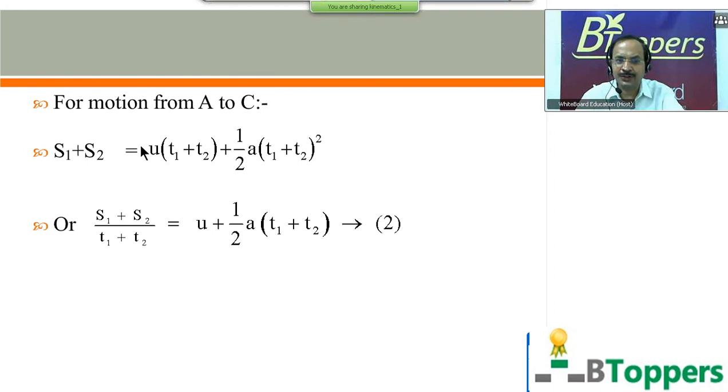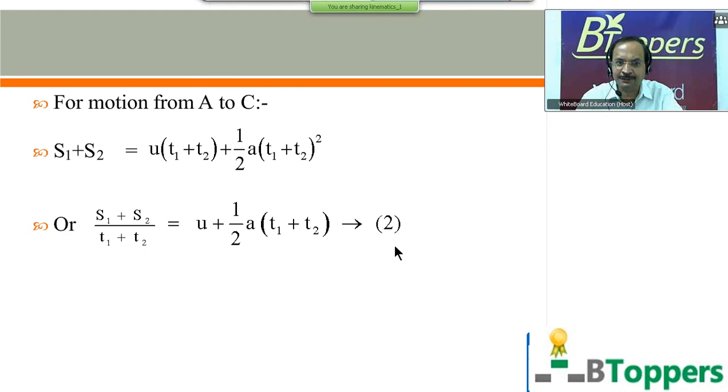Using s equal to ut plus half at square, s1 plus s2 equal to u into (t1 plus t2) plus half a (t1 plus t2) whole square. Dividing this equation by t1 plus t2, you get (s1 plus s2) by (t1 plus t2) equal to u plus half a into (t1 plus t2). This we call equation 2.